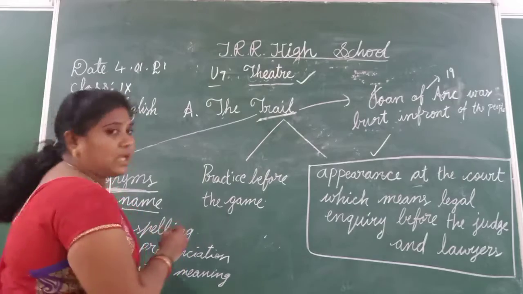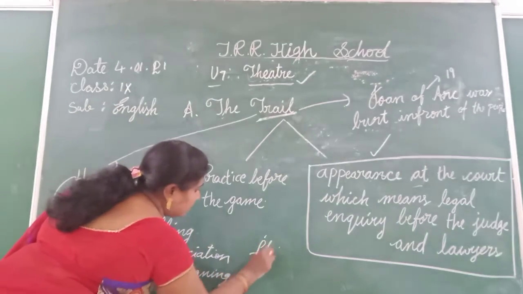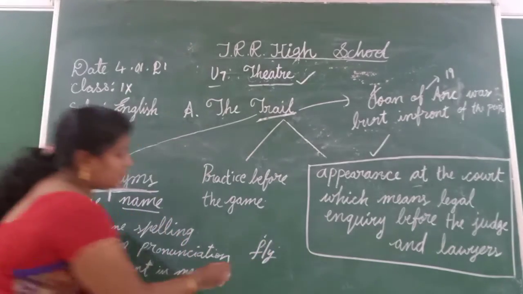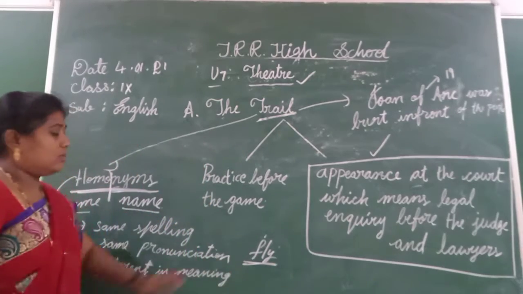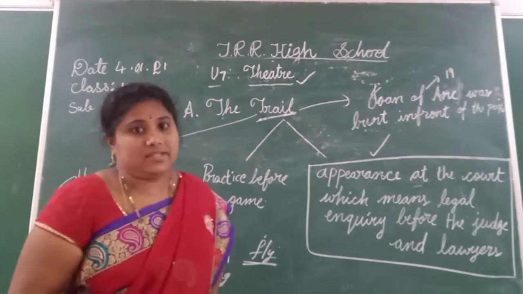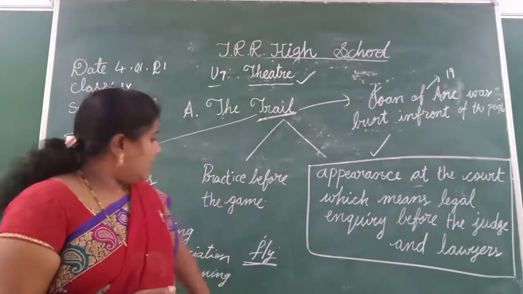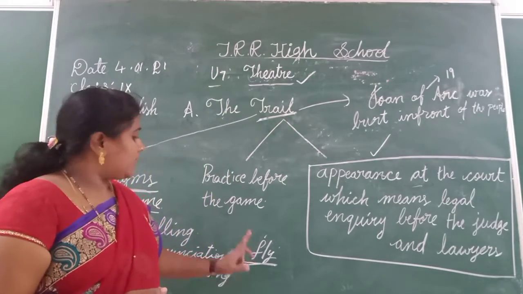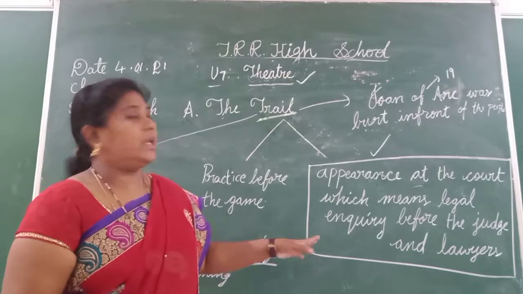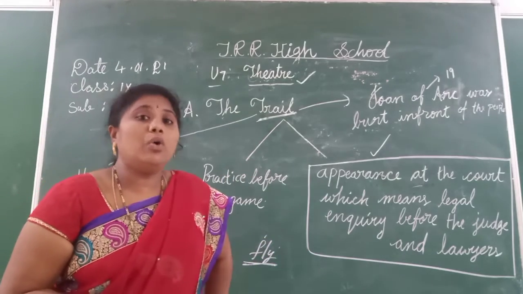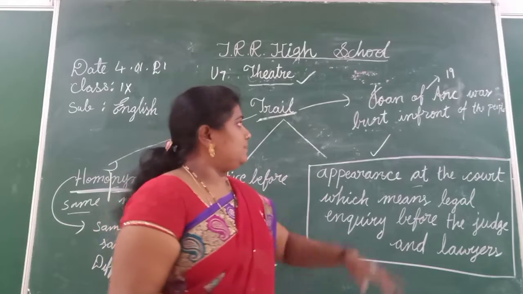One more example I would like to give you: fly. There are two meanings for this word. Fly is an insect. Another meaning is to move in the air. The pronunciation is the same and the spelling is the same, but the meaning is different. These words are called homonyms. Now come to the lesson.